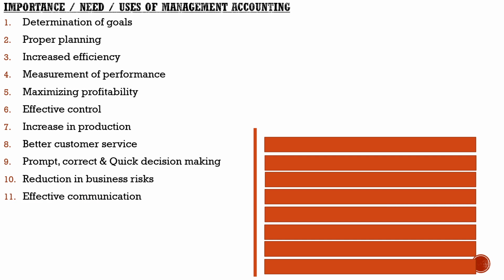Next one, effective communication. We have learned that one of the functions of management accounting is communication. Regular and systematic reporting ensures constant flow of information about operations to various levels of management. Thereby, management accounting ensures effective communication to all the levels of the business.